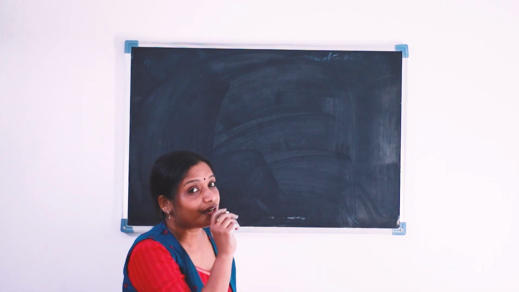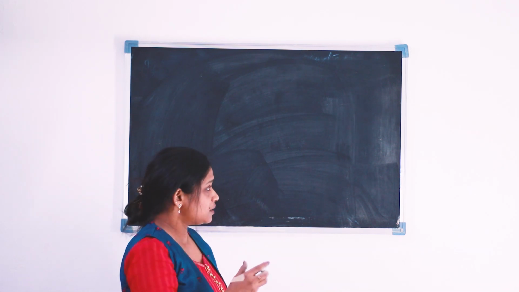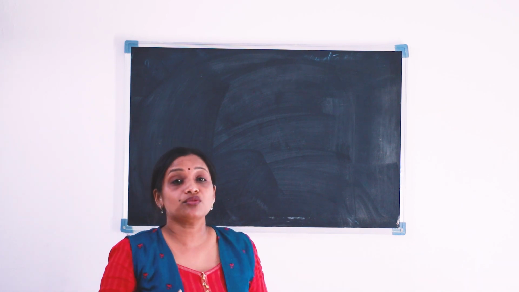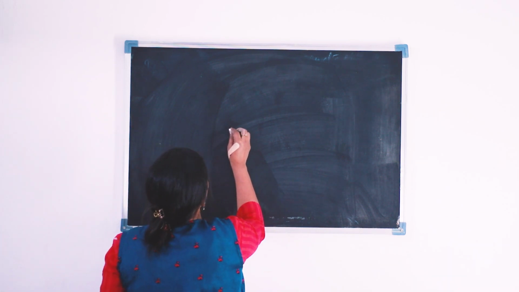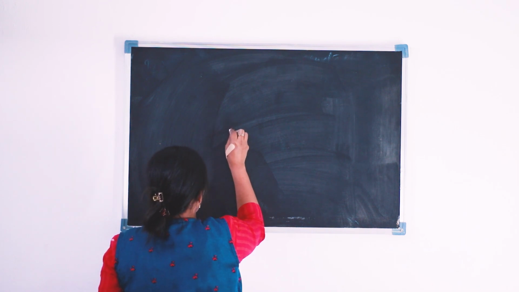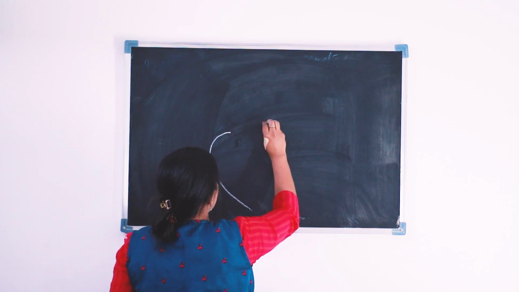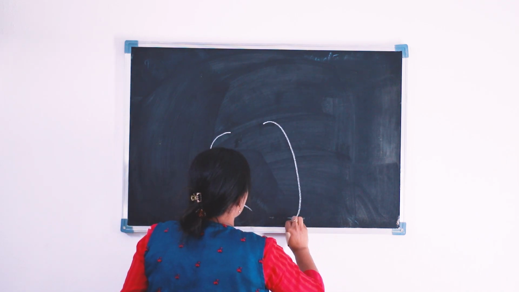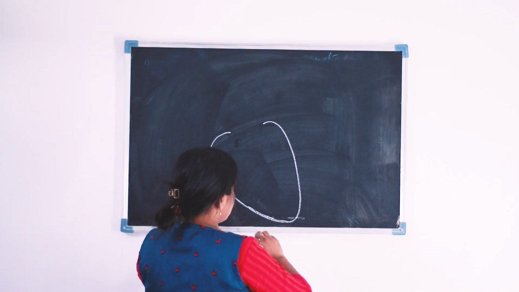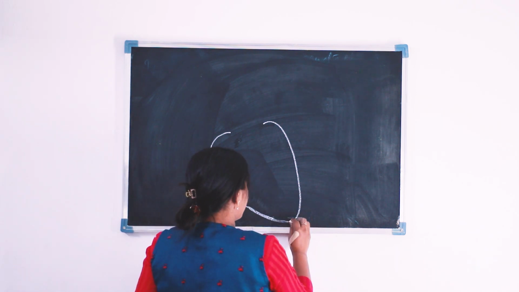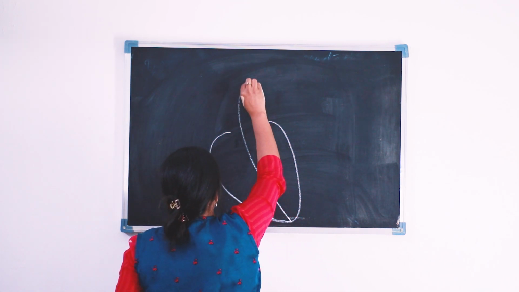You know that our heart is a conical shaped muscular organ. It is very important to learn how to draw the diagram of the human heart. Our heart is located over the diaphragm, and it is tilted towards the left side of the body, and we can see the partition which is the septum.